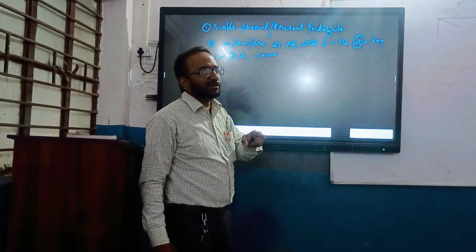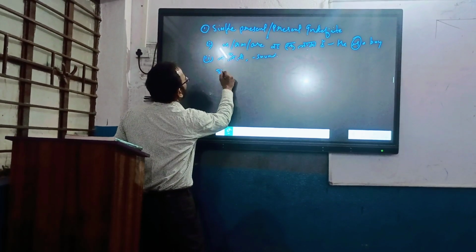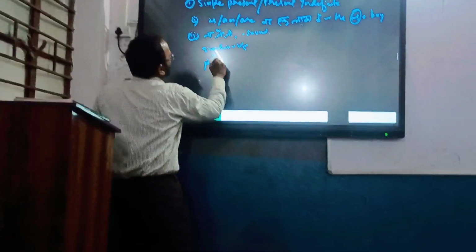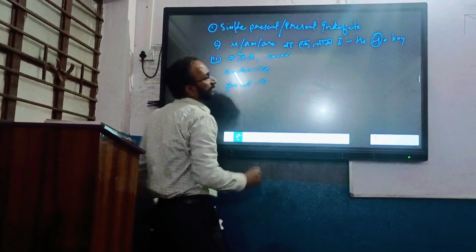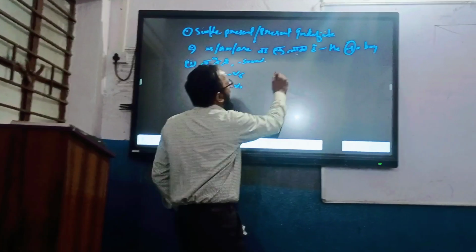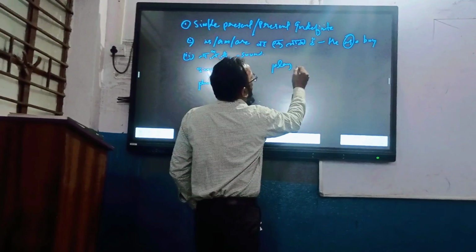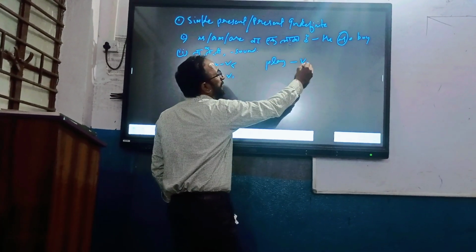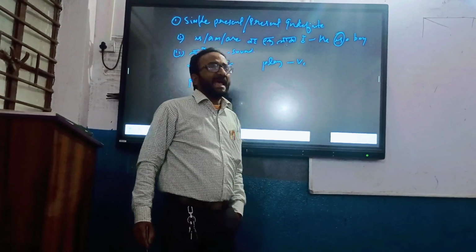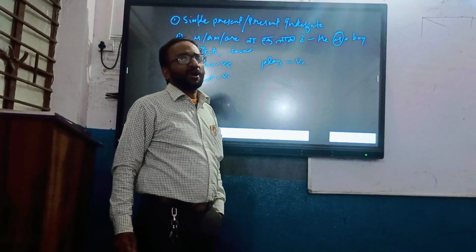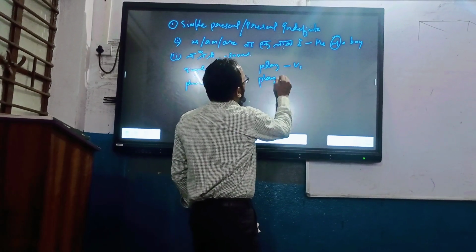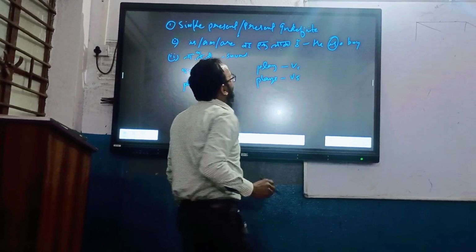For singular, we will use V5. For plural, we will use V1. Let's take an action, a verb, play. Play is in V1 form, and if we add S or ES, it is V5.